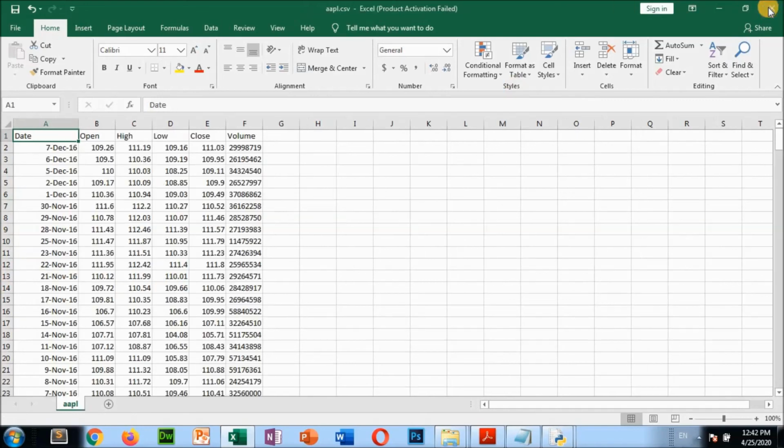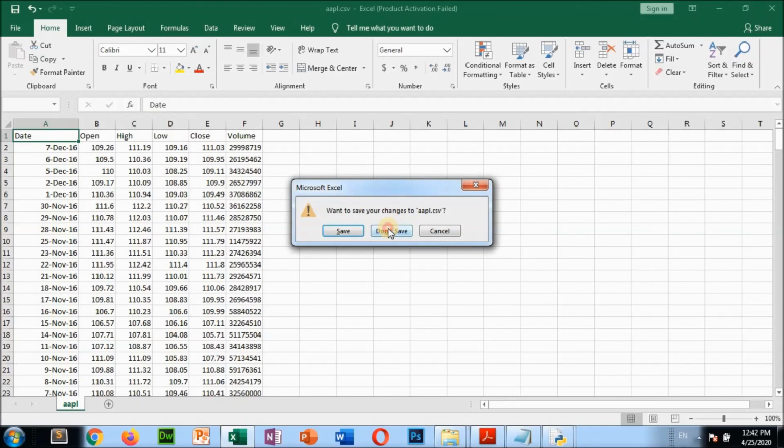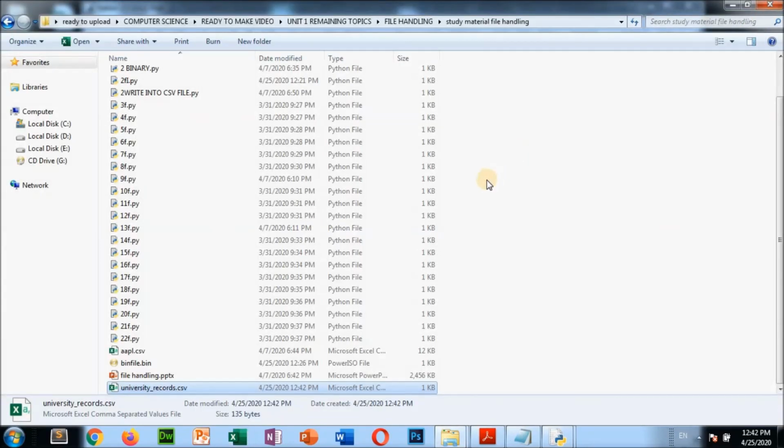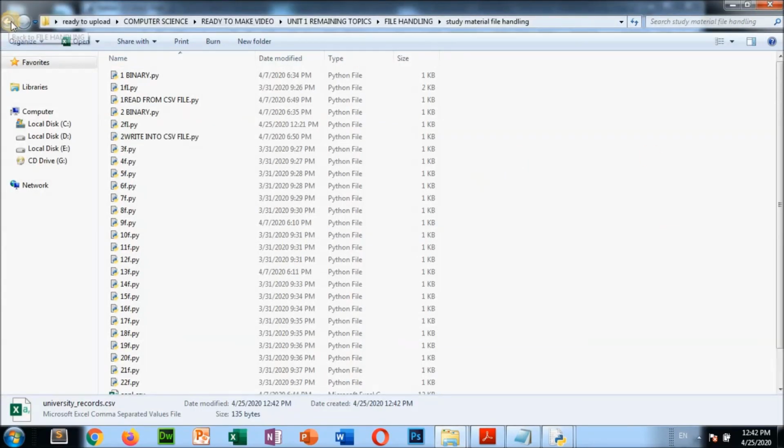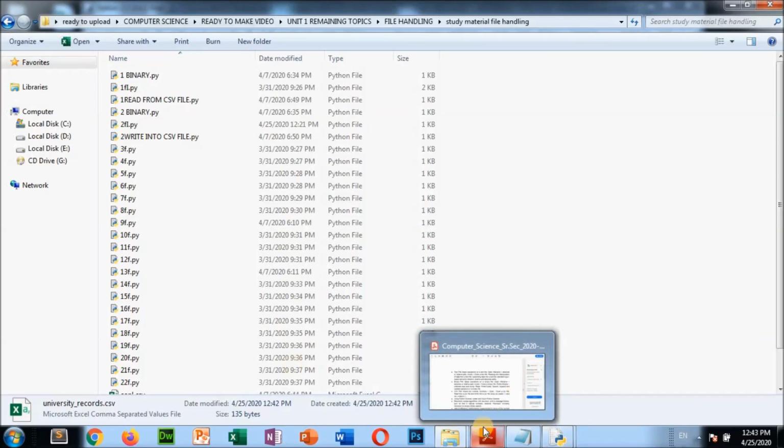Clear? So like this we can read from a CSV file, or we can write into a CSV file. Done. So I think file handling we have finished here, from your syllabus.